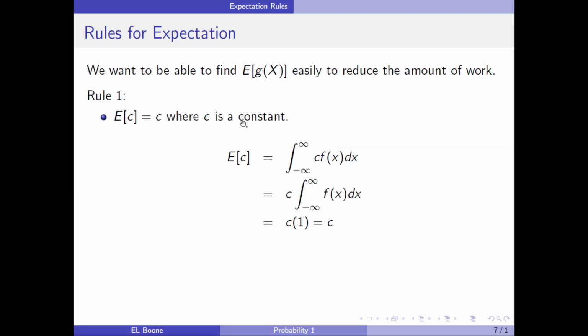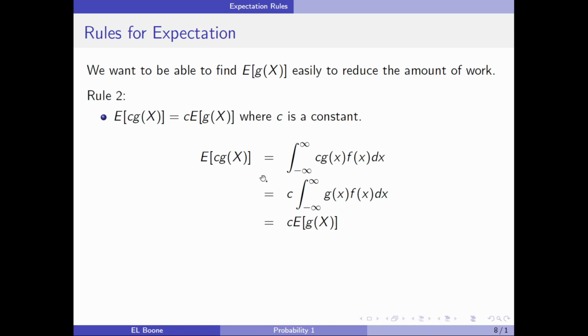Okay, if you wanted me to justify this for you, rule number 1, the expected value of a constant is a constant. It's the same constant. Just use your properties of integrals. You can do this with properties of sums as well, and you get the same place. But notice you just factor that out because constants come out of integrals. And we know that this is a density now, and this integral is equal to 1. So bingo, no problem.